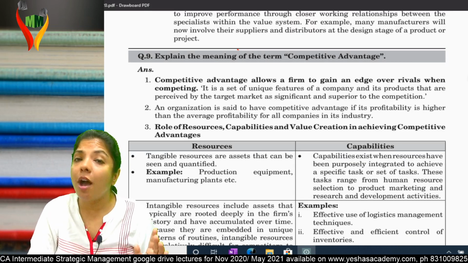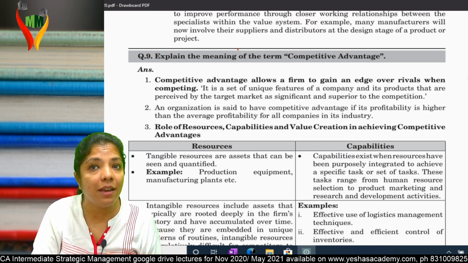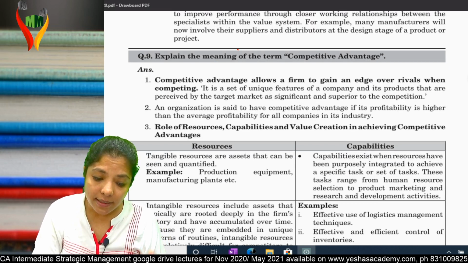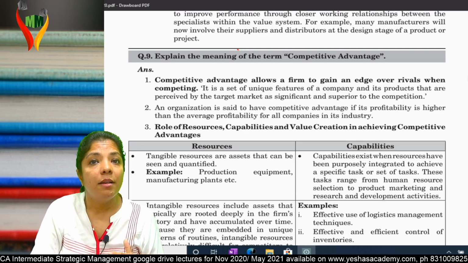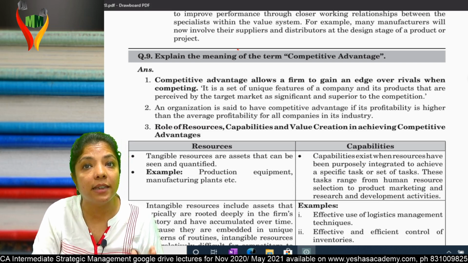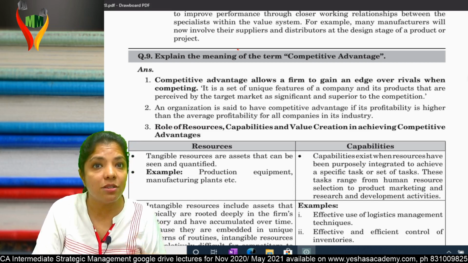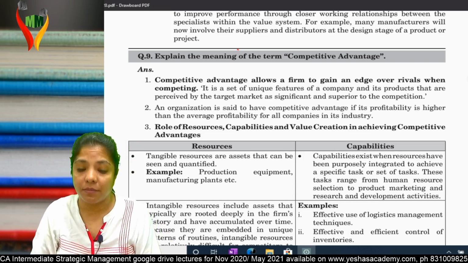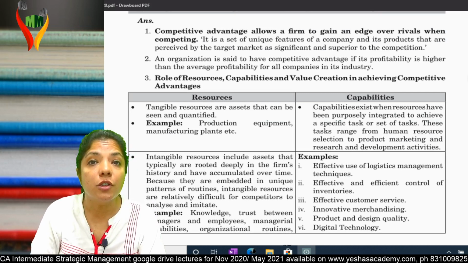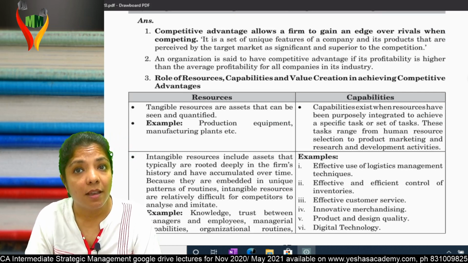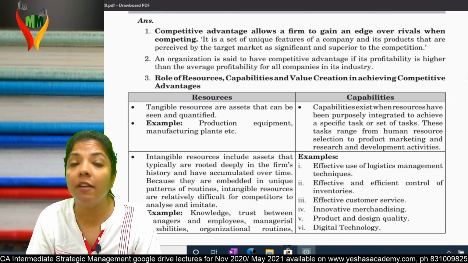First point, competitive advantage allows a firm to gain an edge over rivals when competing. It is a set of unique features of a company and its products that are perceived by the target market as significant and superior as compared to the competitors. That means they take my product as superior to others. Am I clear? Third point, role of resources, capabilities, and value creation in achieving competitive advantage.